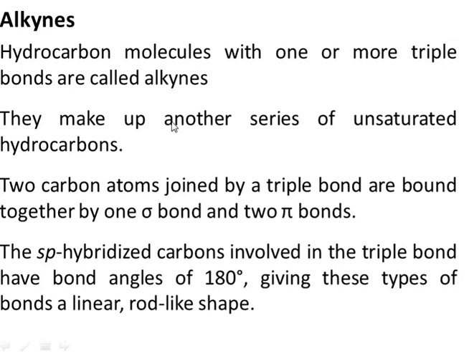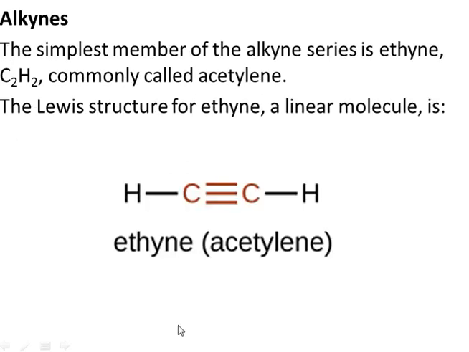Now we have alkynes, right? The hydrocarbons with one or more triple bonds are called alkynes. So they form another series of unsaturated hydrocarbons. So the two carbons which are joined by a triple bond, the triple bond has one sigma bond and two pi bonds. The hybridization will be sp, and the bond angle will be 180 degrees, right? So alkynes are linear rod-shaped molecules because the bond angle is 180 degrees. So because of this bond angle of 180 degrees, the alkynes have a linear rod-shaped geometry.